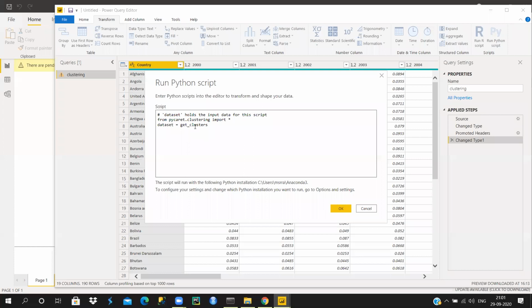Okay, so you use this get_clusters function, and in this you provide your data set, and you give num_clusters equal to 5, because we know that the number of clusters that we need is basically 5. So get_clusters, data set, and num_clusters you define. Once you define this, you just click OK here.